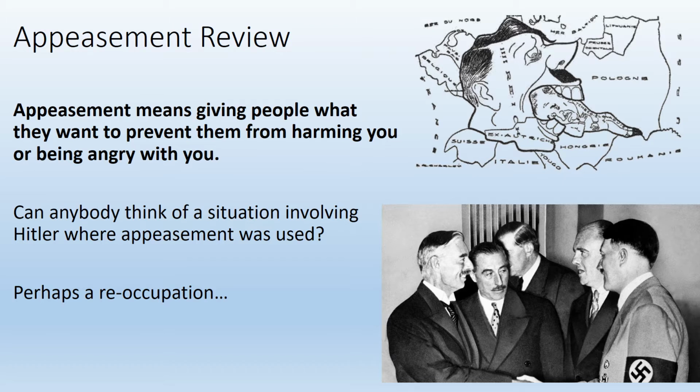So try to think of a reoccupation, maybe an event that took place in 1936, where Hitler wasn't supposed to go somewhere and he went somewhere and nobody decided to stop him. So if you're thinking of the occupation of the Rhineland, you're absolutely correct. This showed Hitler that the Allied powers would do little, if not nothing, to stop him, because again, they viewed the Treaty of Versailles as being too harsh.